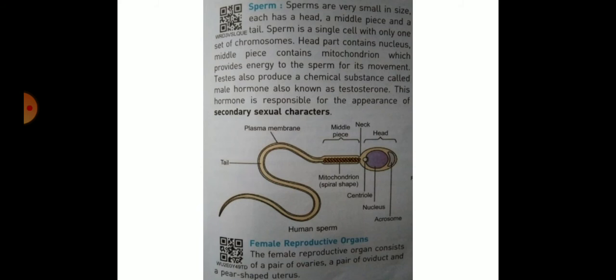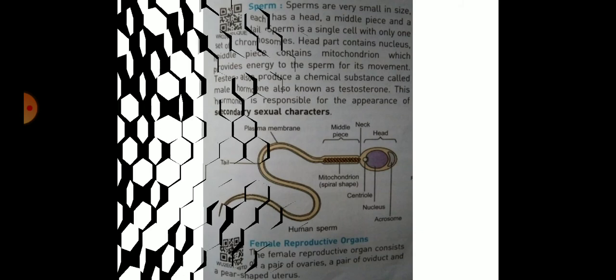And next point, female reproductive organ. The female reproductive organ consists of a pair of ovaries, a pair of oviducts, and a pear-shaped uterus. The ovary produces female gametes called ova, or ovum. In human beings, a single ovum is released into the oviduct, also known as the fallopian tube, by one of the ovaries every month.